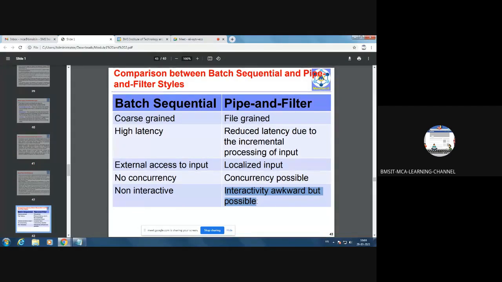You all have studied Unix, isn't it? How can you make the pipe and filter concept interactive?